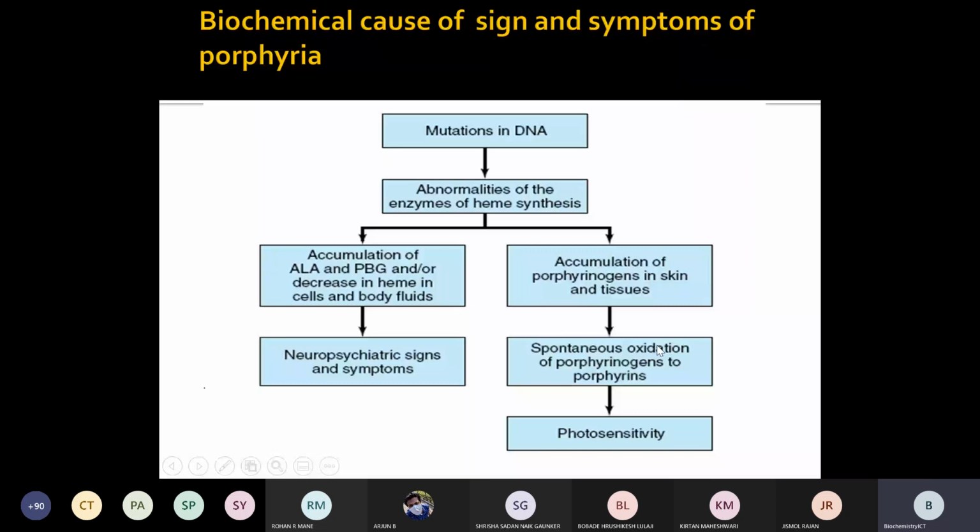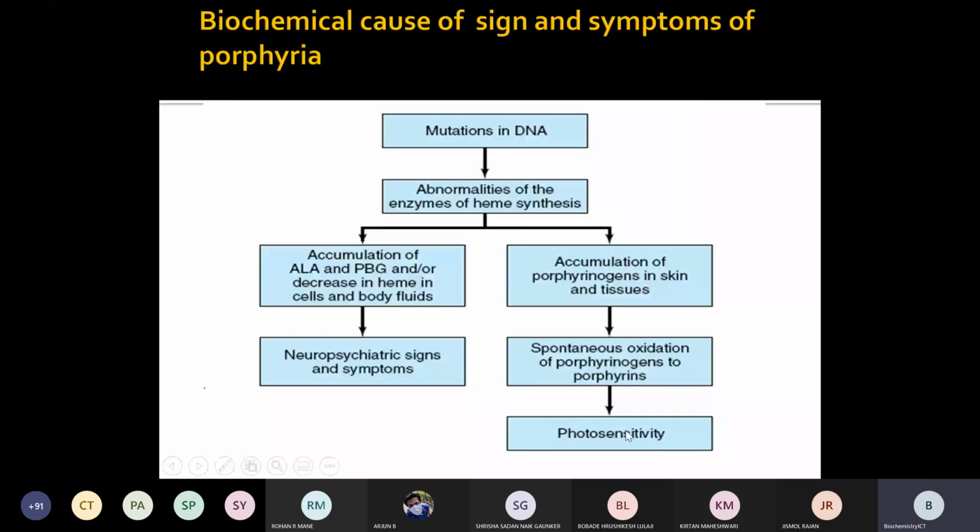So either photosensitivity or neuropsychiatric symptoms, or sometimes both. When both types of symptoms take place, it is called a mixed type of porphyria. Hepatic, erythropoietic, and mixed type of porphyria. But the major ones are hepatic and erythropoietic porphyria.